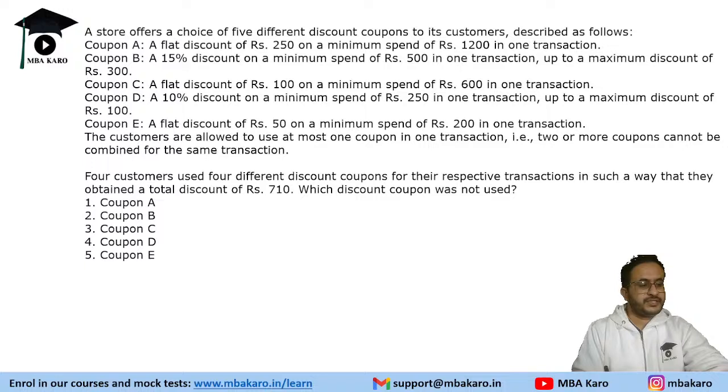So first question says that we are given that 4 customers used 4 different discount coupons for the respective transactions in such a way that they obtained a total discount of 710. Which discount coupon was not used? So 4 discount coupons have been used, one is not used. Okay, so we need to take which is possible.